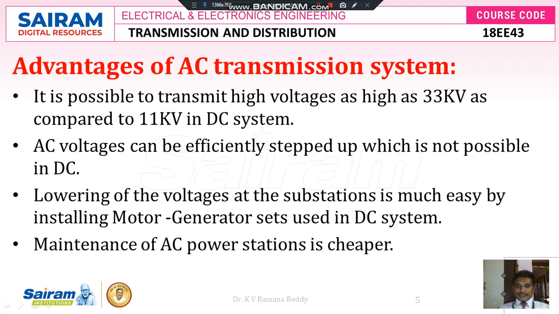Lowering of the voltage at the substations is much easier by installing an MG set, called motor generator set, used in DC system. But in case of AC transmission system, we can use the transformer to step up the voltage and to step down the voltage. Maintenance of AC power stations is very cheap, but maintenance of DC stations is very high. It involves rectifier station and inverter station.